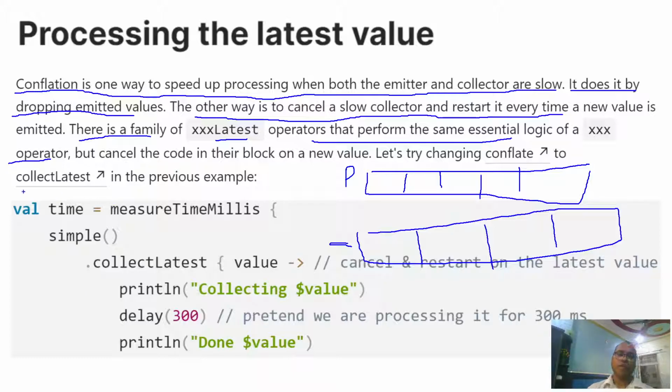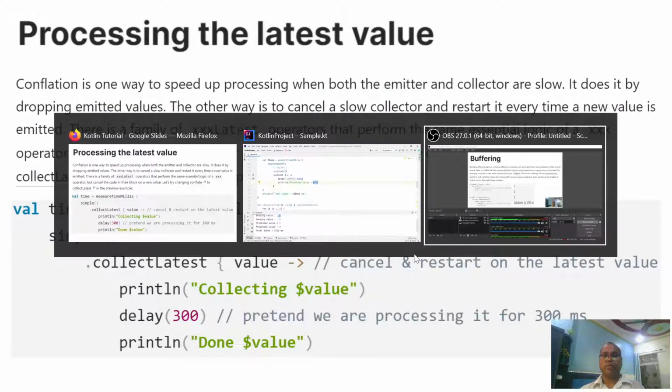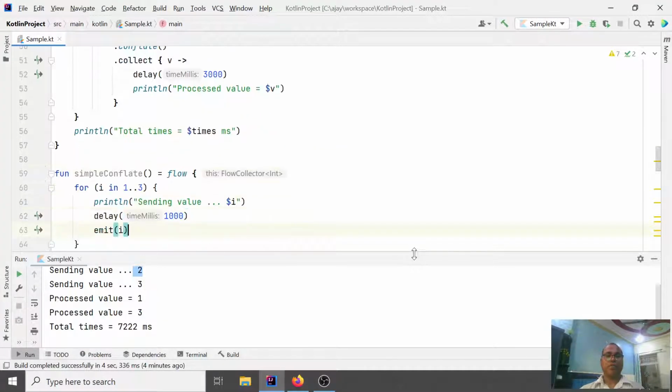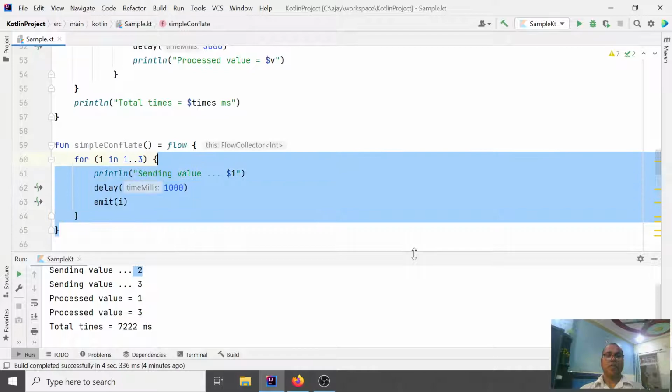So here there is a function like collectLatest. CollectLatest says I need the latest one. Whatever the flow has emitted doesn't matter, just give me the latest one. So here you can use the latest one.